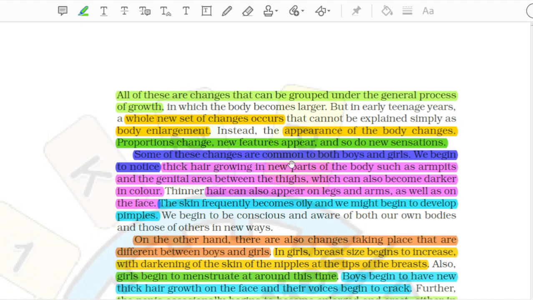Some of these changes are common to both boys and girls. We begin to notice thick hair growing in new parts of the body such as armpits and the genital area between the thighs, which can also become darker in color. Thinner hair can also appear on legs and arms, as well as on the face. The skin frequently becomes oily and we might begin to develop pimples. We begin to be conscious and aware of both our own bodies and those of others in new ways.